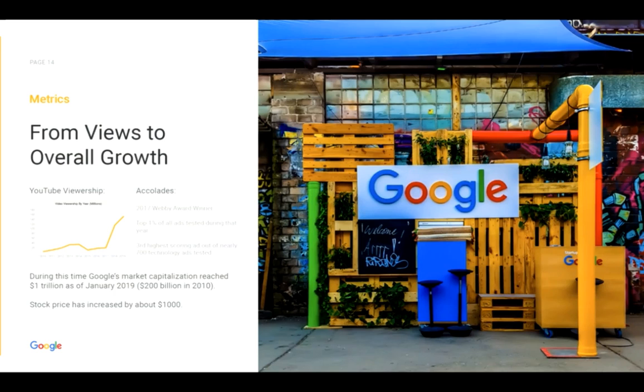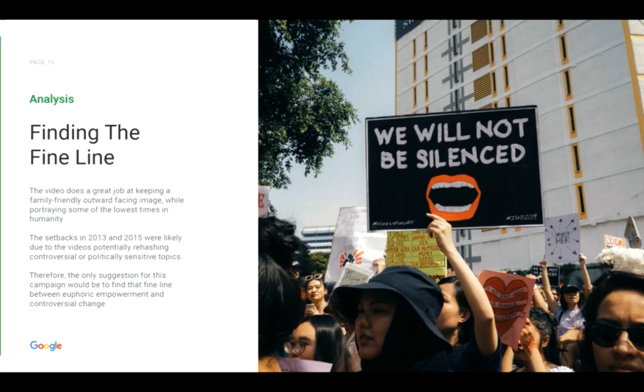During this same decade the videos have been released, Google as a whole has surpassed $1 trillion in market capitalization, and their stock price has increased by $1,000. These videos do a phenomenal job at keeping a family-friendly, outward-facing image while portraying some of the lowest times in humanity, helping everyone learn and grow as a whole.